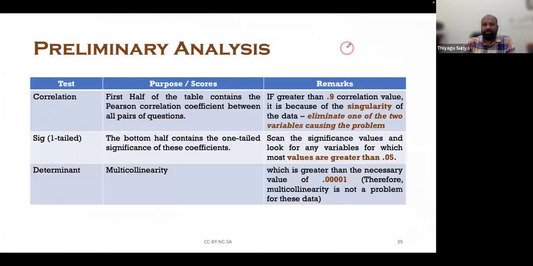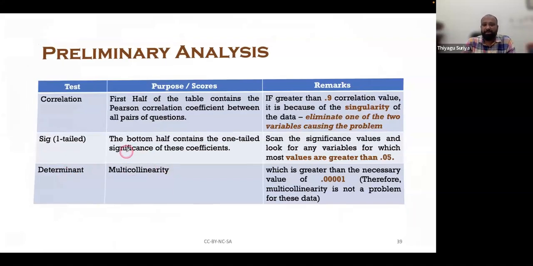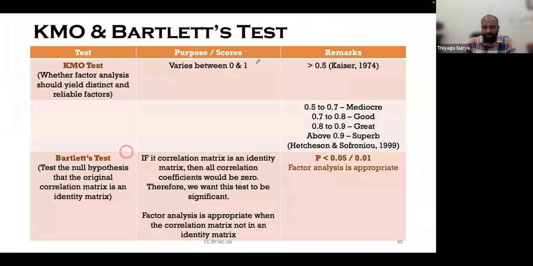Now for the preliminary analysis, we have to check things like whether the correlation value is significant, the determinant, multicollinearity, and Bartlett's test and all. Similarly, the KMO test we have to check. The KMO value, kindly take the screenshot. The KMO is about sample size adequacy. According to Kaiser, greater than 0.5 is needed. More than that is good, particularly 0.7 to 0.8 is good, 0.8 to 0.9 is great, and 0.9 and above is superb.